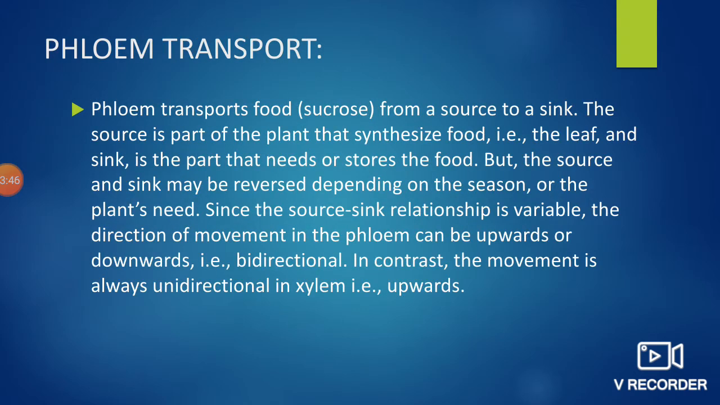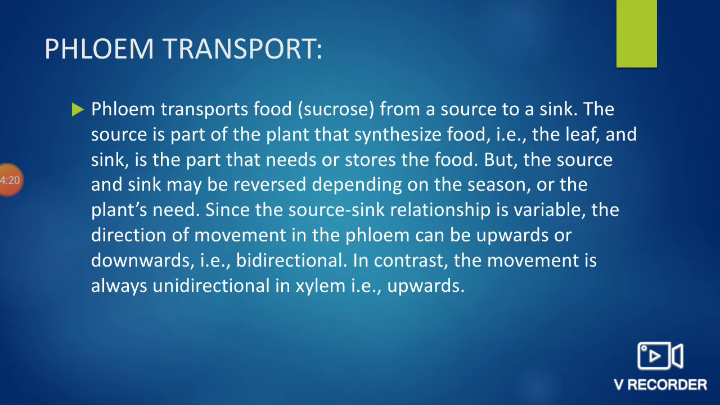Next one, phloem transport. Phloem transports food, that is sucrose, from a source to a sink. The source is the part of the plant that synthesizes food, that is the leaf, and the sink is the part that needs or stores the food that is already prepared. But the source and sink may be reversed depending on the season or the plant's need.